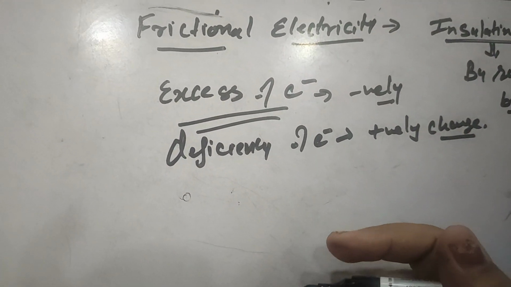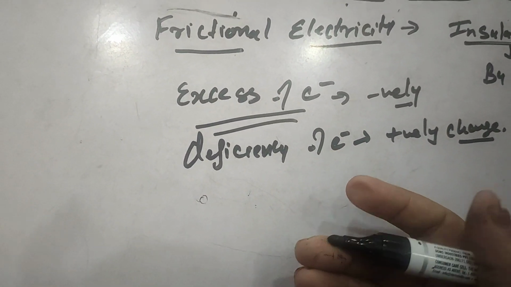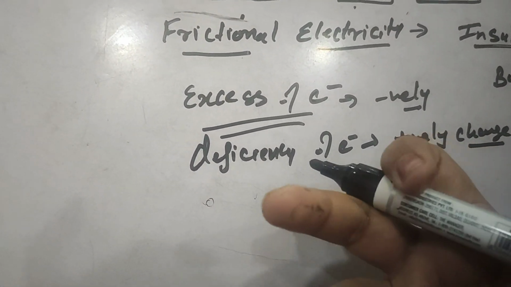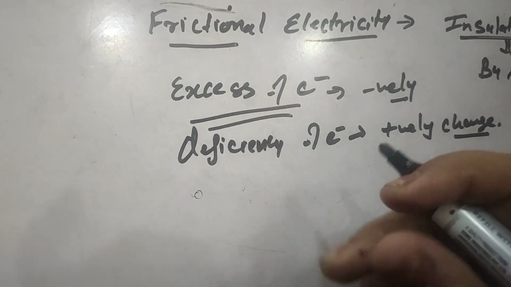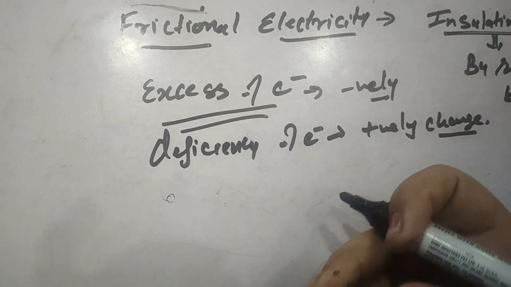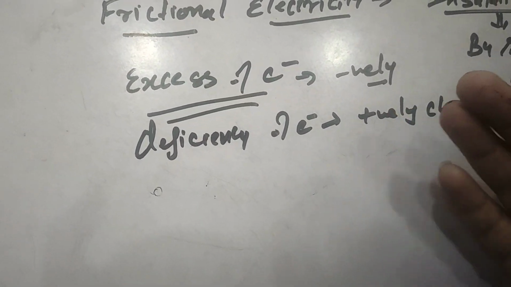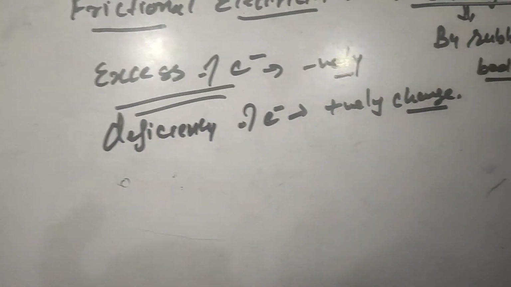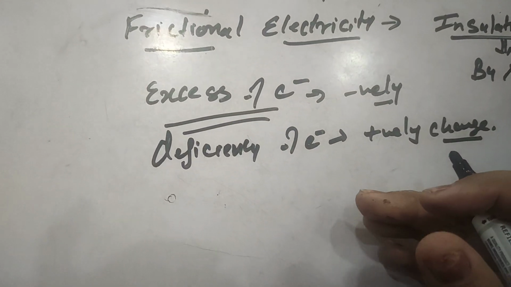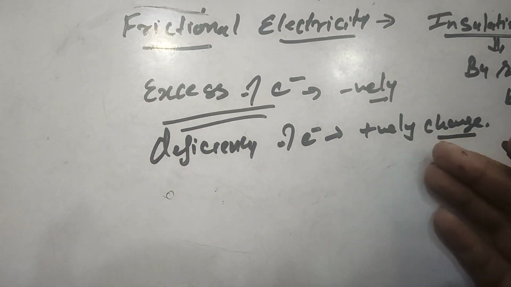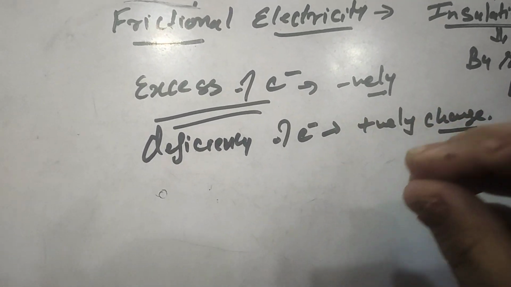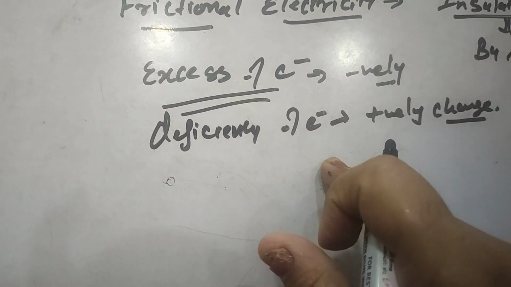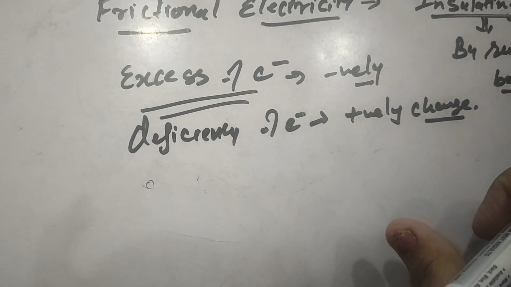For example, if you rub your hands, some heat is produced between the palms. This is heat energy. So some energy is released on rubbing the two insulating bodies against each other, and that energy is sufficient to eject the electrons from the outermost shell of the atom, so that the electron gets freed from one atom and transferred to the second one.